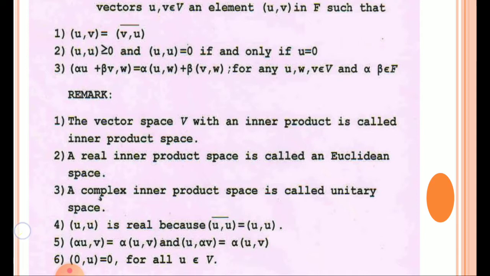That means (u, alpha v) equals alpha bar times inner product (u, v). And the sixth property: inner product of 0 with any element of the vector space is always equal to 0. This is true for all u belonging to vector space V.